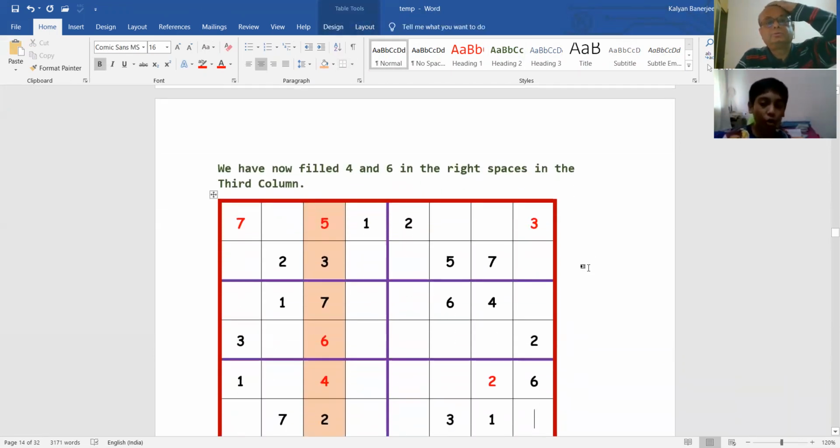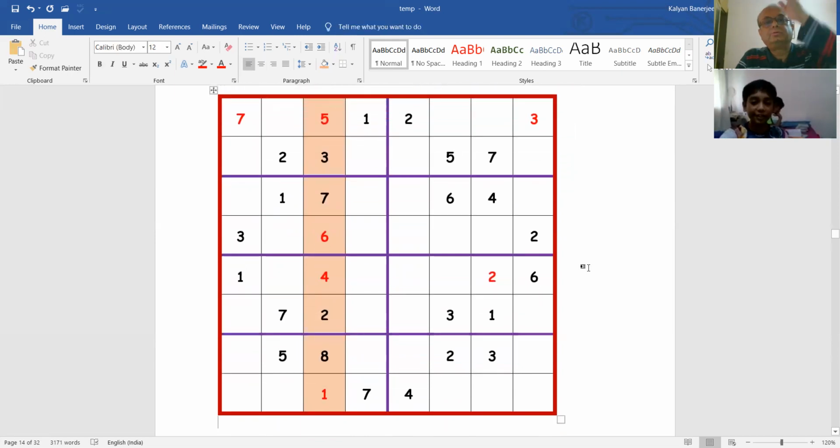Sir, why are there no numbers more than 8? Because this is an 8 by 8 Sudoku, with numbers 1 to 8. Normally you will have a 9 by 9 Sudoku, so there you will have numbers from 1 to 9. You can also have a 6 by 6 Sudoku, with numbers 1 to 6. Because there are fewer numbers here, this is a little easier. That is why we are doing this first. Later we will do only 9 by 9 Sudokus.